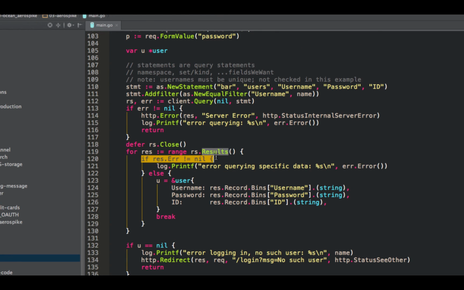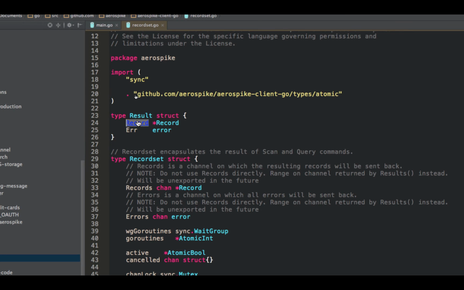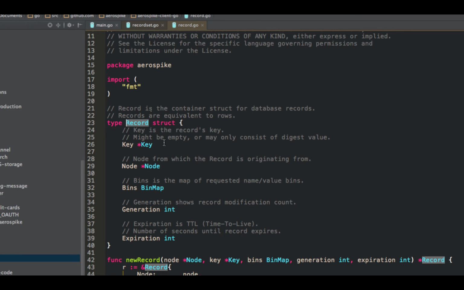First off, check the error. If there's an error, print so, and then we'll go back to the top of the for loop to look for something else. Otherwise, if there's no error, then we've actually got a record. The result.Record has a bunch of stuff, including the key, node, bins, generation, expiration. We're interested in the bins.